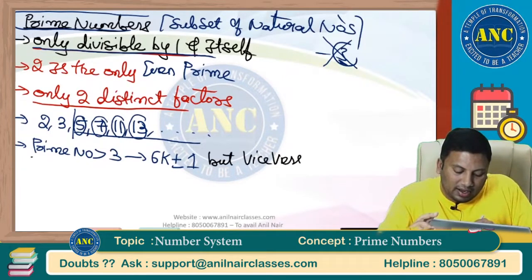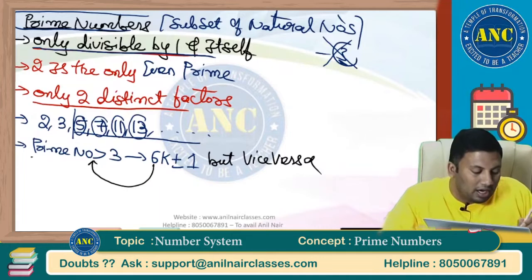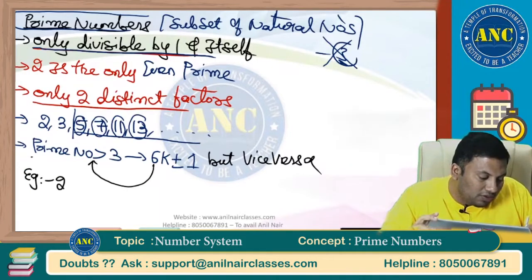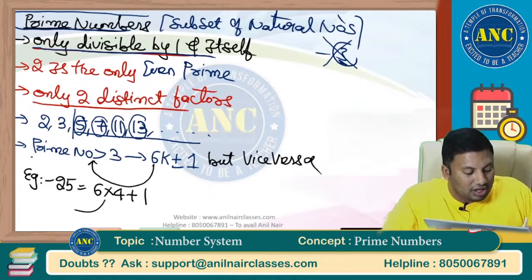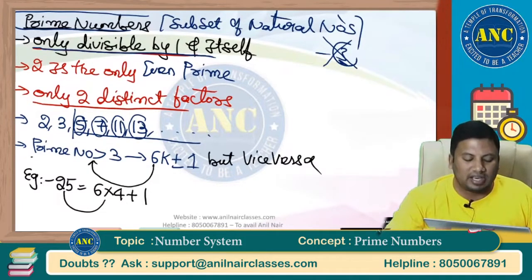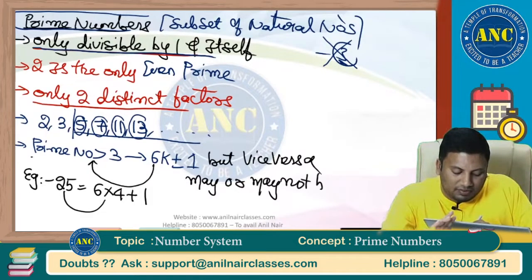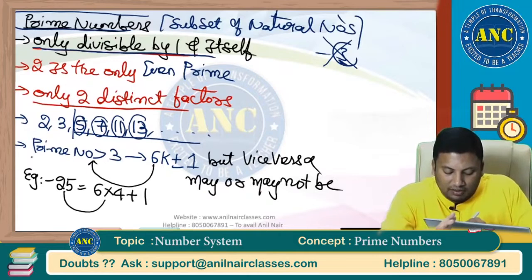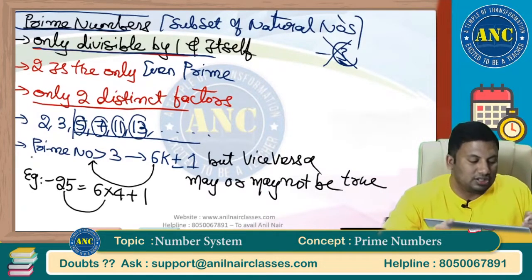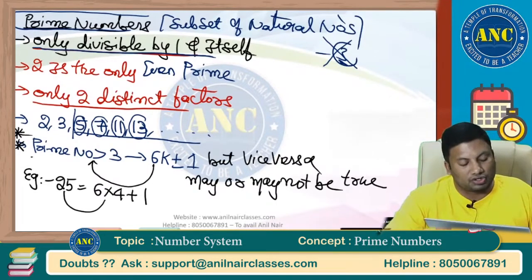But vice versa. What is vice versa? Any number which is of the form 6k plus or minus 1 may or may not be a prime number. For example, 25. 25 is 6 into 4 plus 1. So this is not a prime number. If the number is a prime number, then it will be of the form 6k plus or minus 1. But the reverse may or may not be true. All the numbers which are of the form 6k plus or minus 1 may or may not be prime numbers. This point is extremely important. We will stress more on this point and create a lot of questions on it.